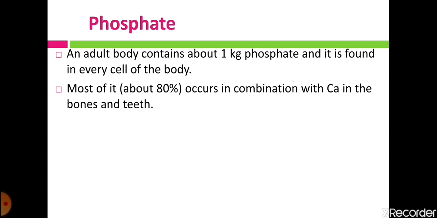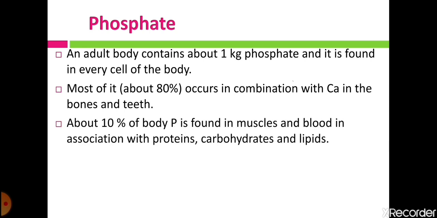Most of it, that means 80%, occurs in combination with calcium in the bones and teeth. That means out of this 1 kg, 80% is present in the bones and teeth, while 10% of it is found in muscles and in blood, in association with proteins, carbohydrates, and lipids.